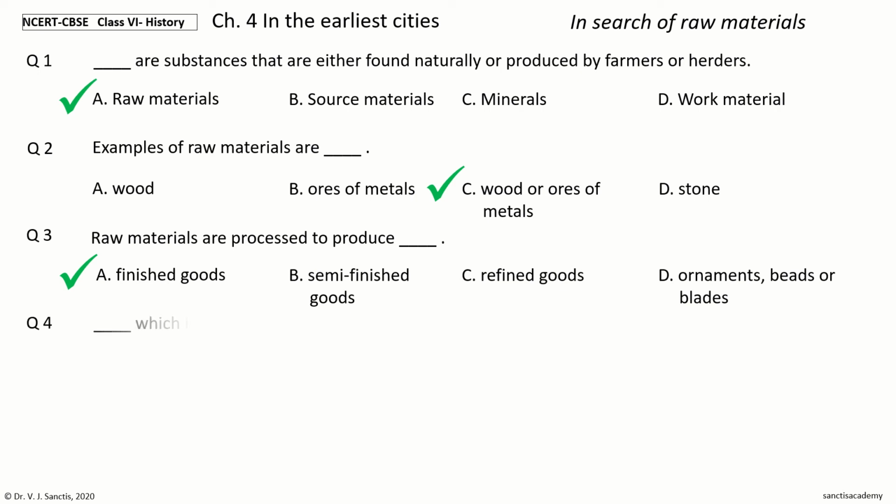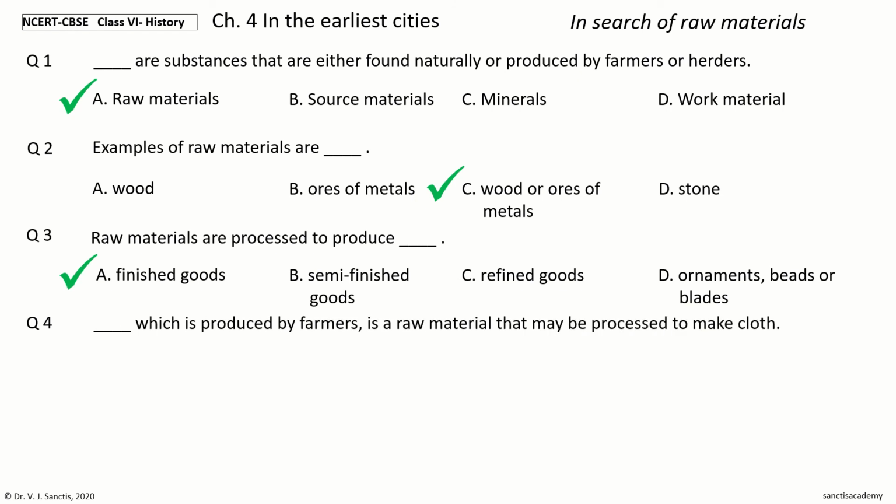Next question. Dash, which is produced by farmers, is a raw material that may be processed to make cloth. The options are cotton, yarn, rice, grain. Your time to choose. And the answer is cotton. So, cotton, which is produced by farmers, is a raw material that may be processed to make cloth.